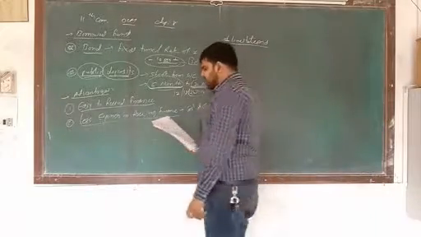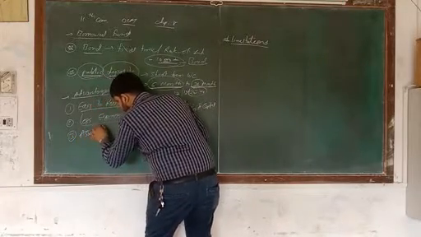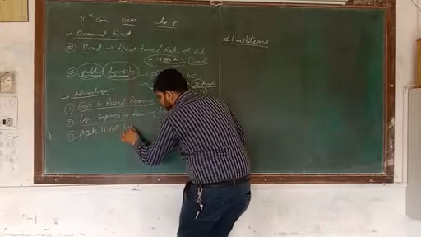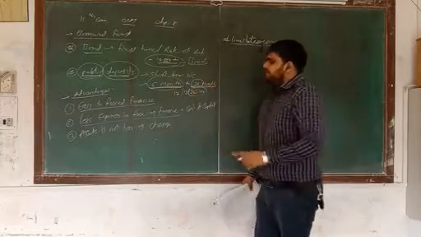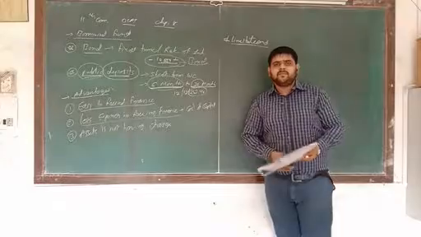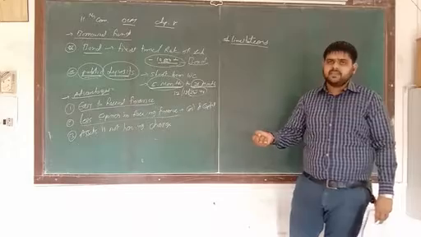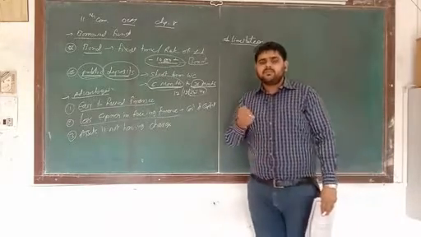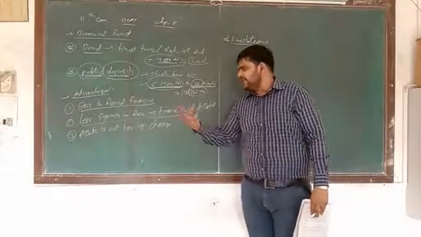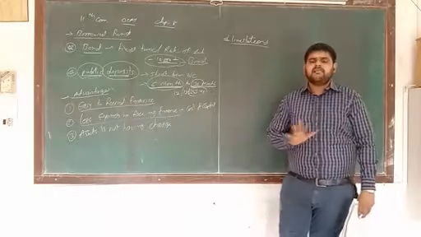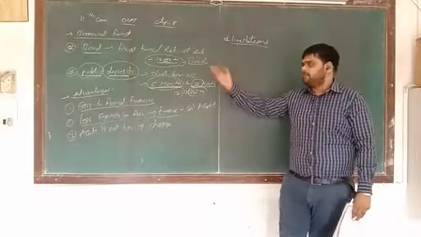Number 3, assets are not charged. Okay, it means that when we compare with debentures, in debentures we have to mortgage our assets against the debenture, but here in public deposit it is not compulsory to charge your assets as a mortgage. So easily we can receive finance without mortgaging any assets. Okay, so no assets are charged against public deposit.